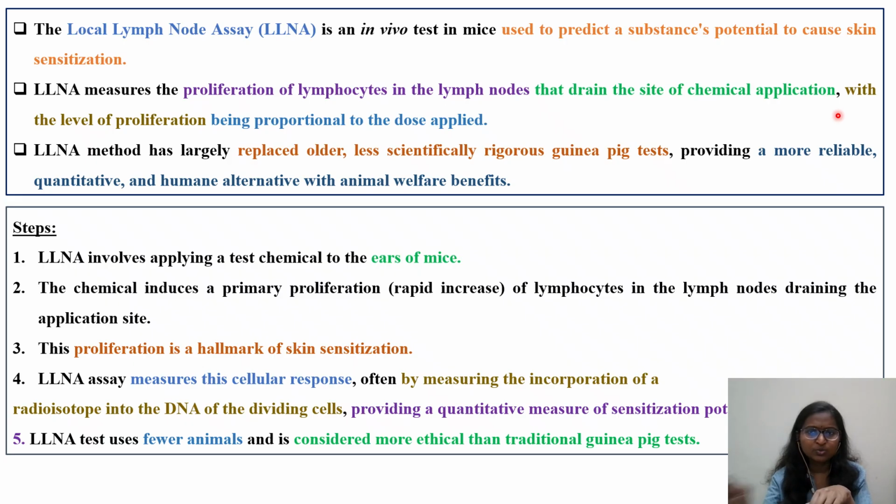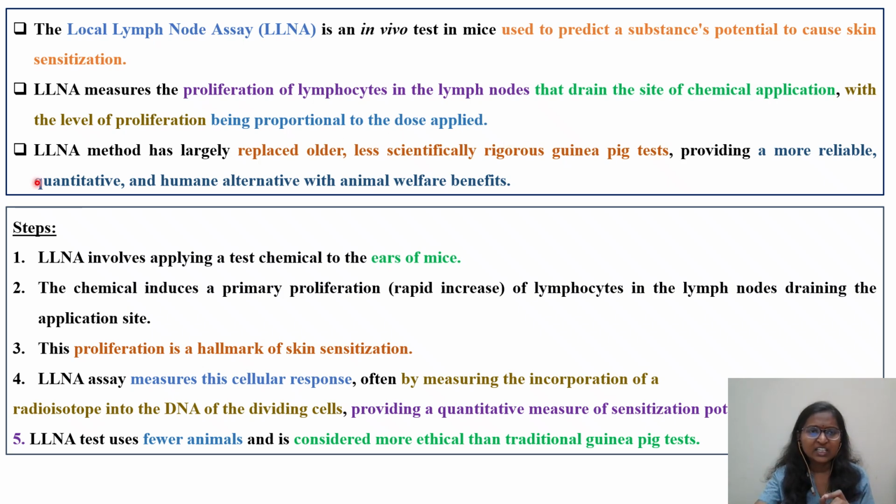That is what they mean by draining the site of chemical application, with the level of proliferation being proportional to the dose applied. As the dose of the chemical increases, the proliferation of lymphocytes through the lymph nodes to the exposed area keeps increasing. So the dose is directly proportional to the number of cells proliferating to that site. That you have to remember.